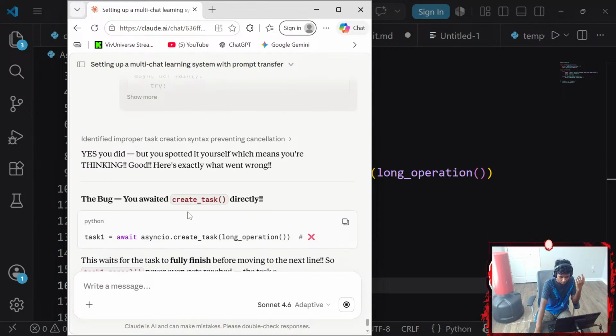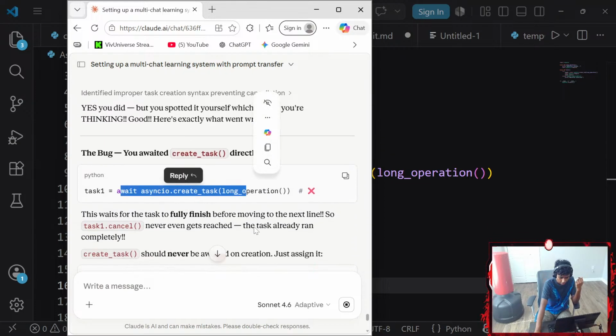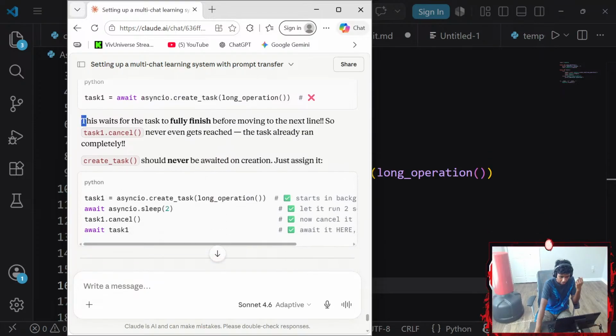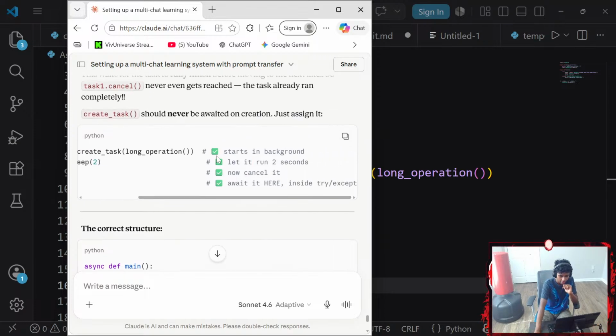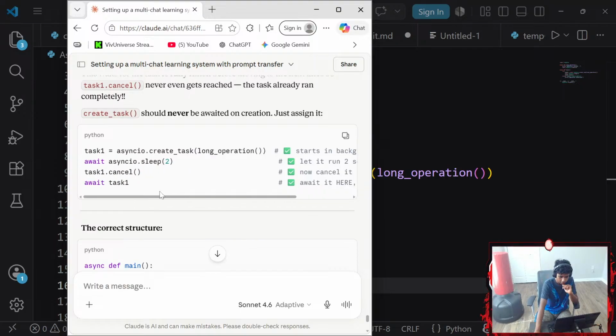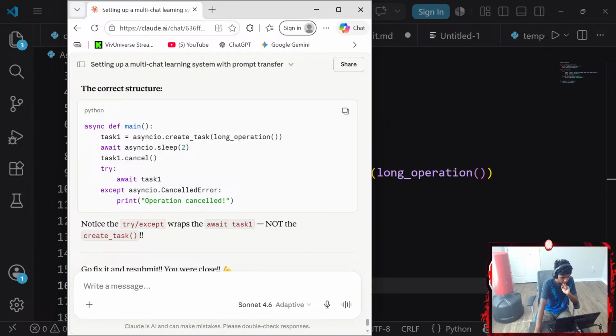Yes, you did, but you spotted it yourself, blah, blah, blah. Await operation waits for the entire task to fully finish before moving on to the next line. So task1.cancel never gets reached. Task 1 already ran completely. Create task. Task 1, go with asyncio, long operation, await. Task1.cancel, await task 1. Sets in background, let's do second cancel, let's await it here. Okay, so it's basically task 1, and then we sleep it, we cancel it, and then we try.